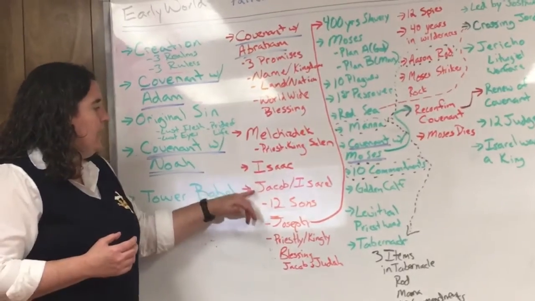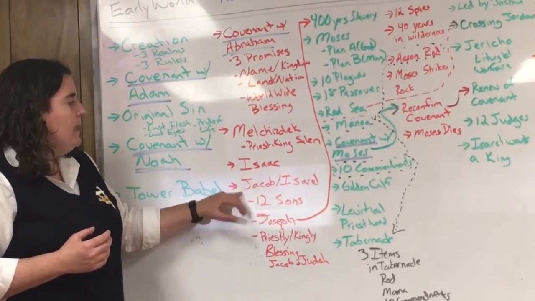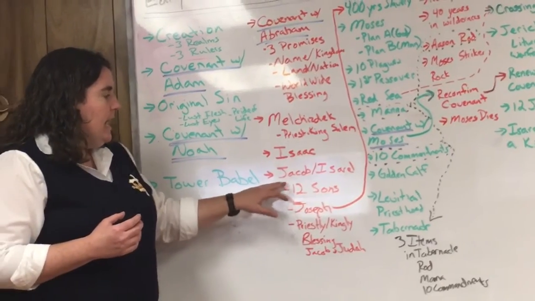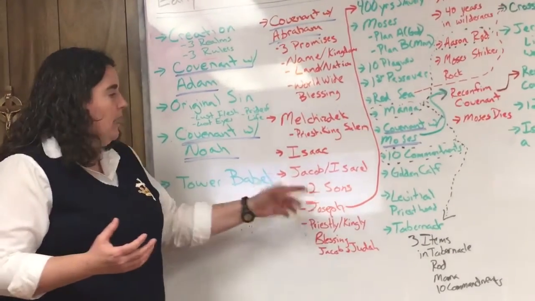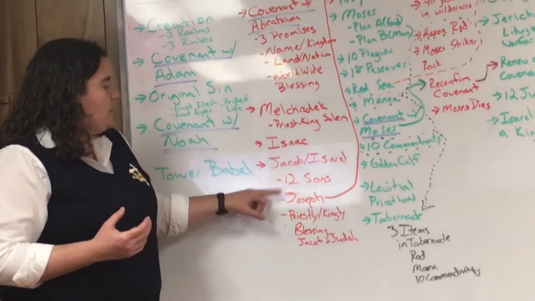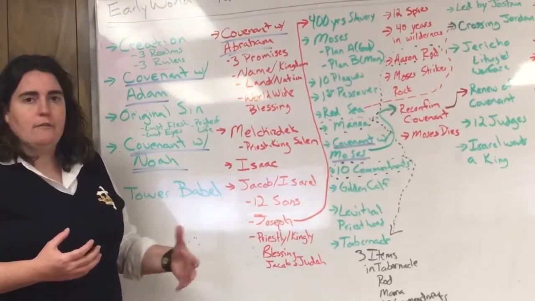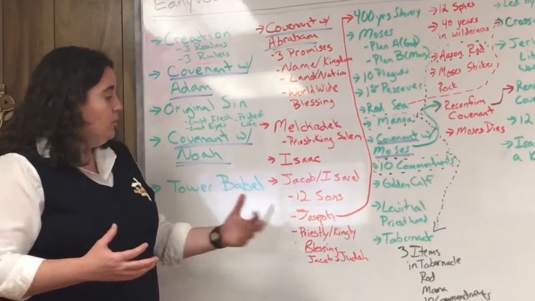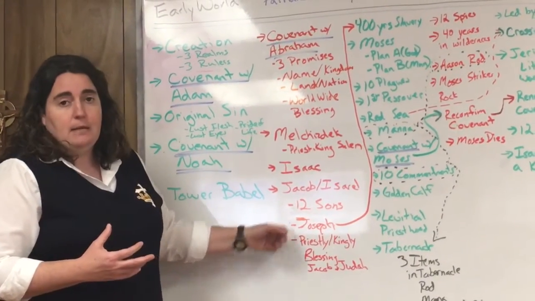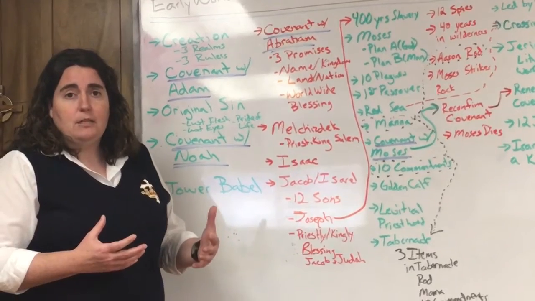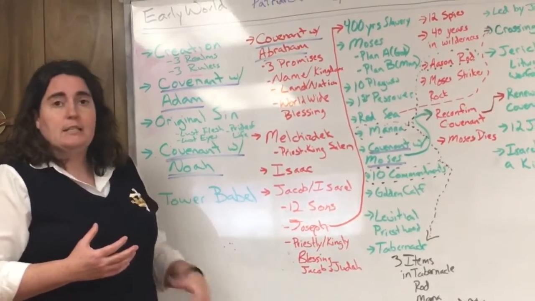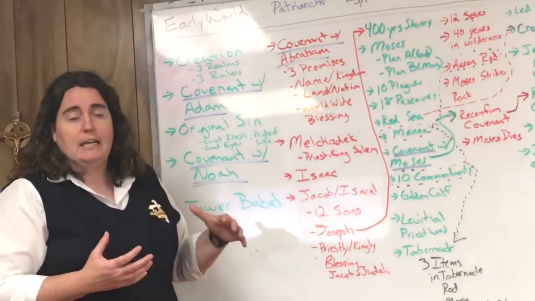When we come to Isaac, and then we go down to Jacob and Israel, right? And so Jacob, his name is changed to Israel, he has 12 sons. And these become known as the 12 tribes of Israel. So of his 12 sons, one of the sons is Joseph, and his brothers are jealous of him. And so his brothers ultimately sell him into slavery, and Joseph ultimately ends up in Egypt. Joseph ultimately is able to interpret the dream of the Pharaoh, and in interpreting the dream of the Pharaoh, Joseph is raised to high office, like the prime minister, the second in command.